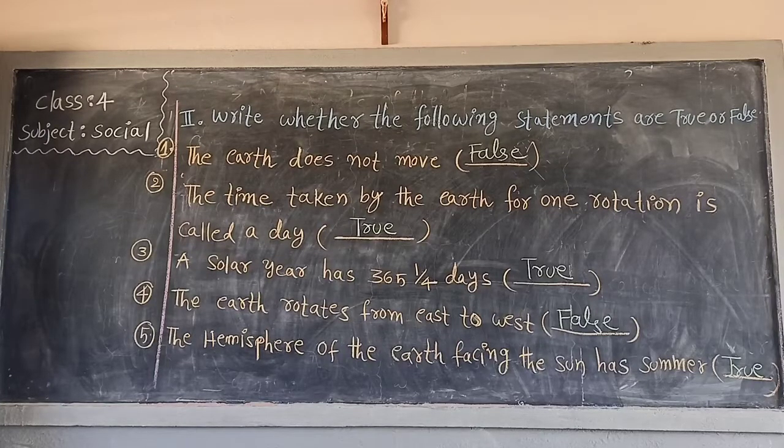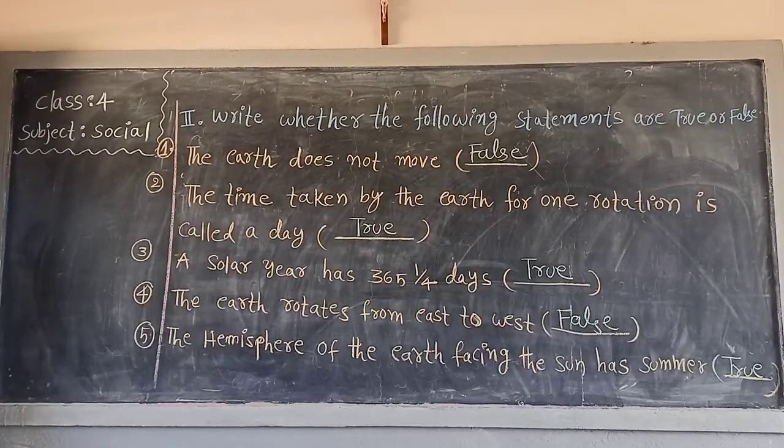Next, the third one. A solar year has 365 and 1 by 4th days. A solar year or a normal year has 365 and 1 by 4th days. Yes. The answer is true. Next, the fourth one. The earth rotates from east to west. Is it correct? No. So the answer is false. Earth rotates from west to east. But this sentence says east to west. So the answer is false.